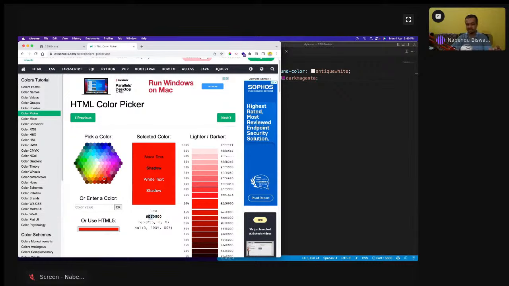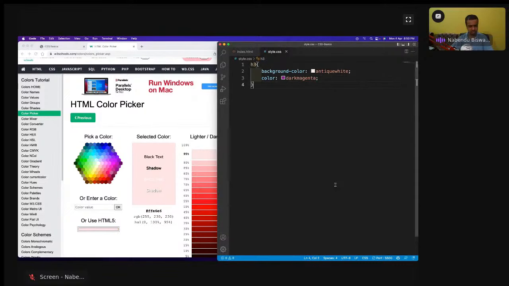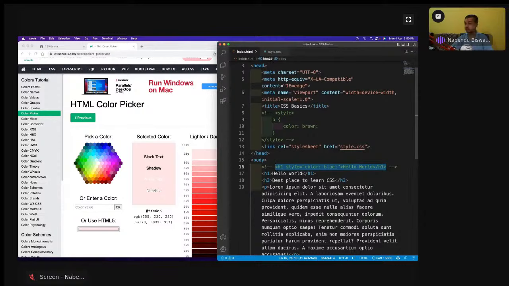See, FF is the highest value in this hexadecimal system. So if it is FF, it is red, which means red is highest, and then green and blue are 0. It is like this. Okay, but I can choose anything. Let me choose a lighter color, like this color, and this is like this. Okay, so now what I'm going to do here, I will come to this body that is there, and I will change the background of it.